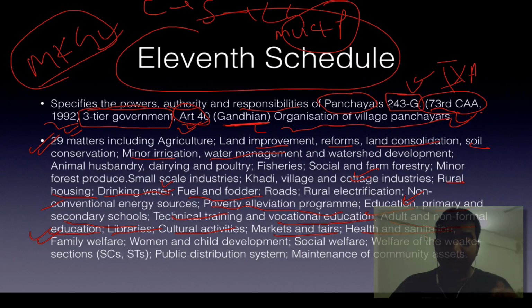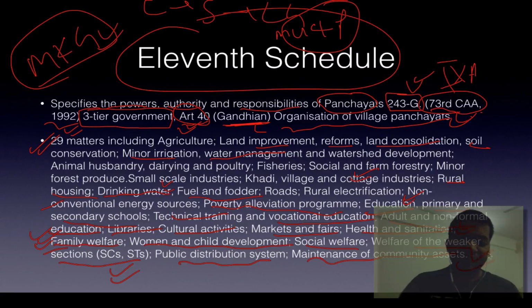Have you heard of NRHM? Have you heard of sanitation programs? Then we have family welfare, women and child development, social welfare, welfare of the weaker sections, especially SCs, STs, public distribution system, maintenance of community assets. So these are the 29.